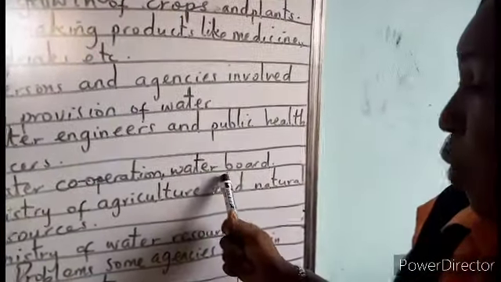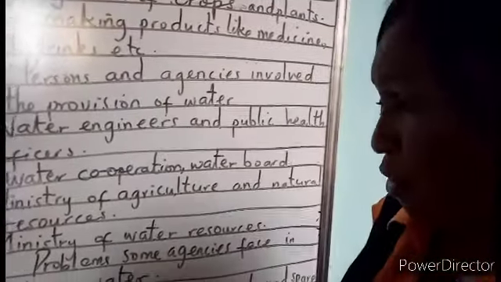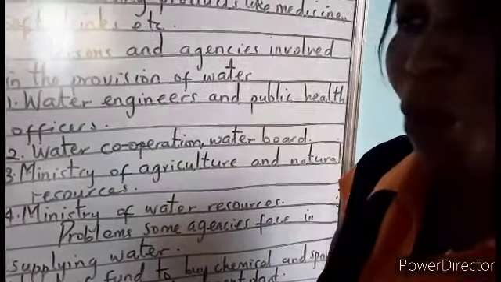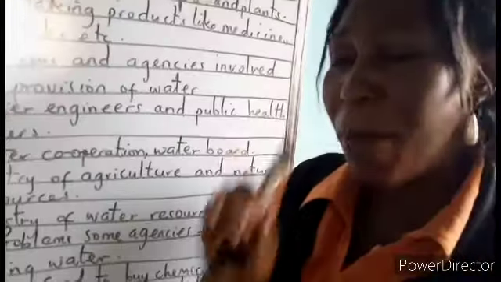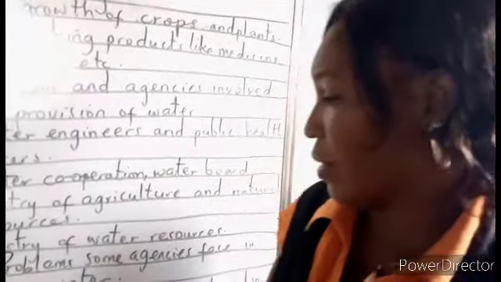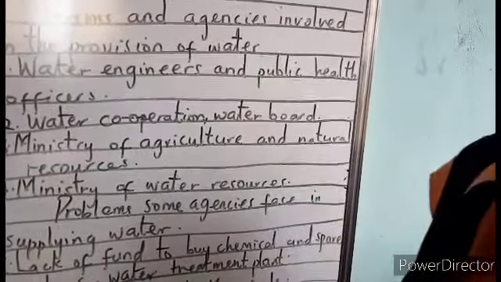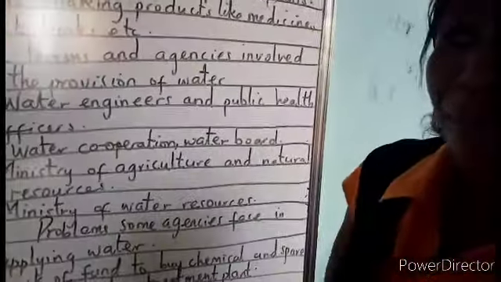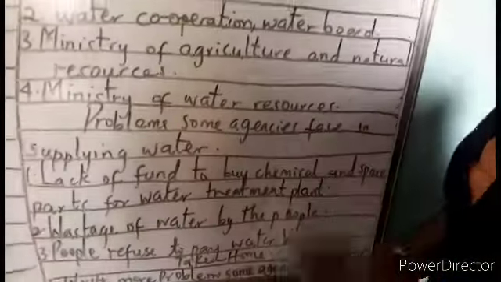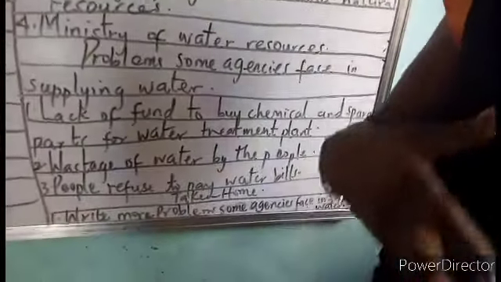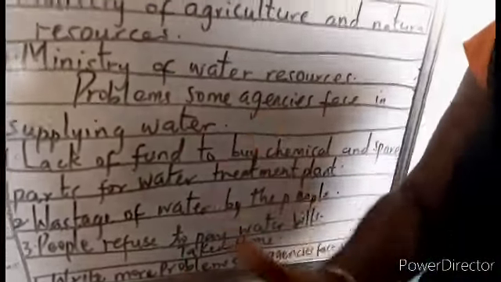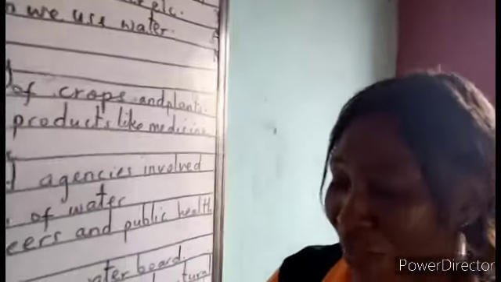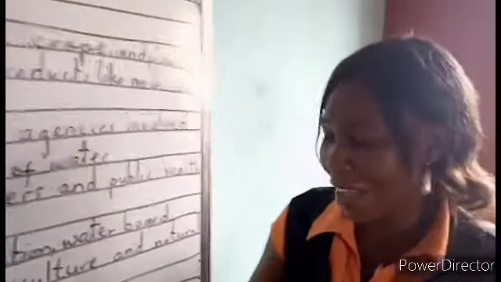So we also have water board. They supply water for everyone. We also have Ministry of Agriculture and Natural Resources. These people are in charge of supplying water, making sure everybody has water. We also have Ministry of Water Resources. Those are people that supply water for us. Now let's see problems that these agencies face. Majority of them face a lot of problems, which sometimes reduce the level at which we get water. Now let's look at the problems.